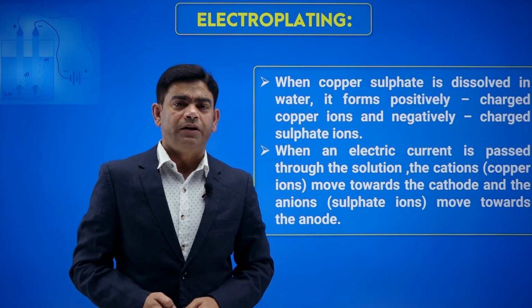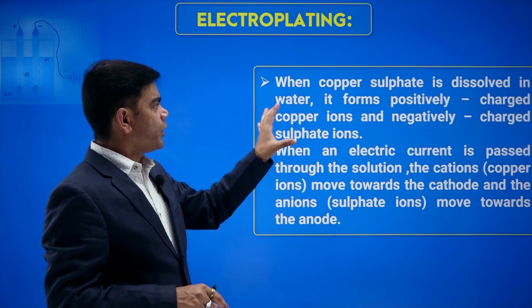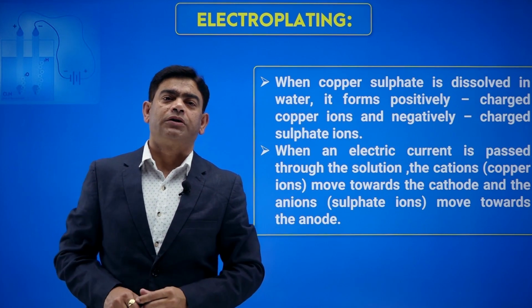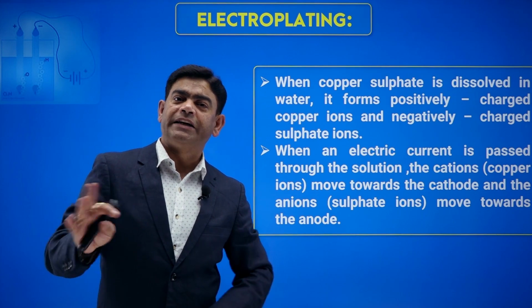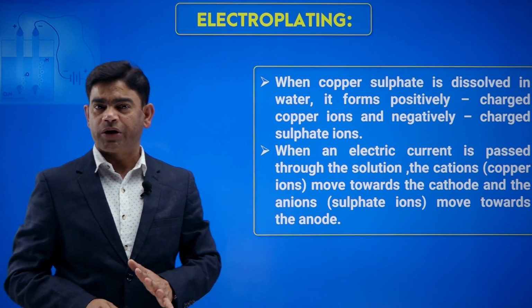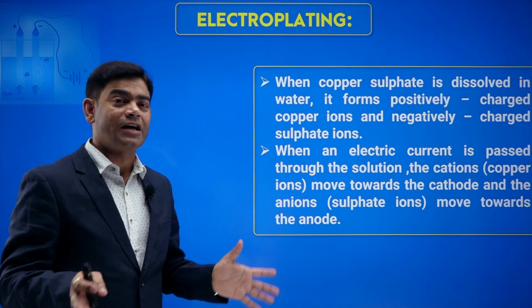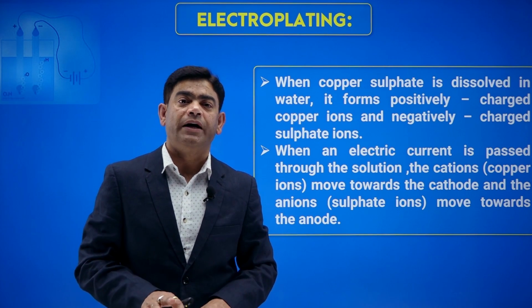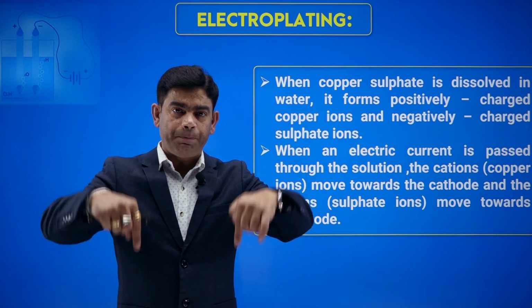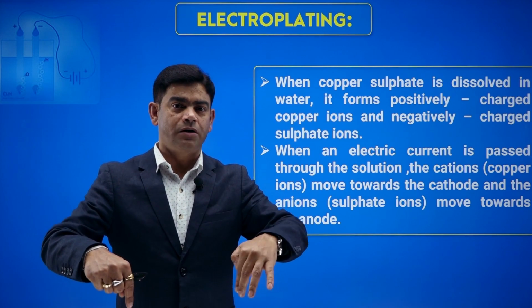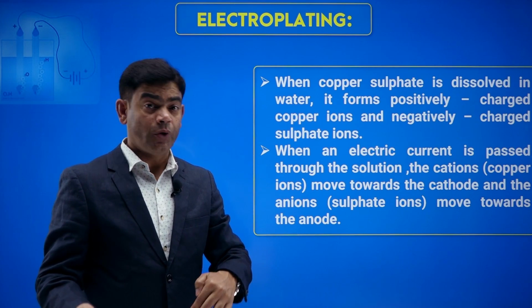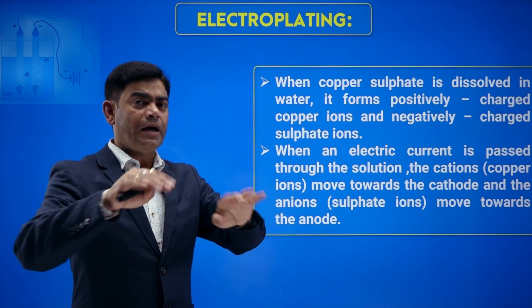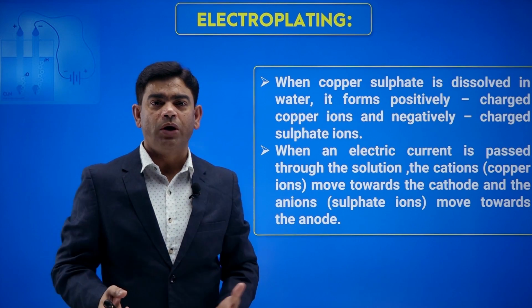Step by step I can summarize it: when copper sulfate is dissolved in water, it forms positively charged copper ions and negatively charged sulfate ions. These two charged particles are already there in the electrolytic solution. Now when you dip the electrodes, one is copper, the other is the metal on which I need a coating, and pass current through it, what's going to happen?